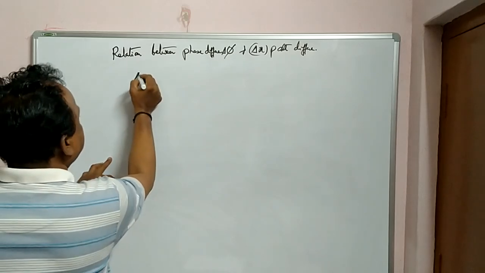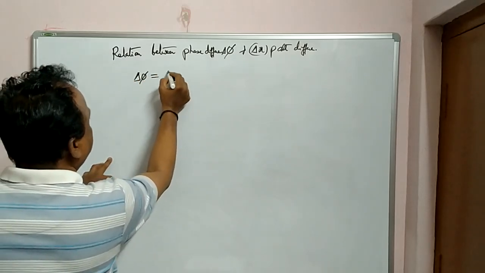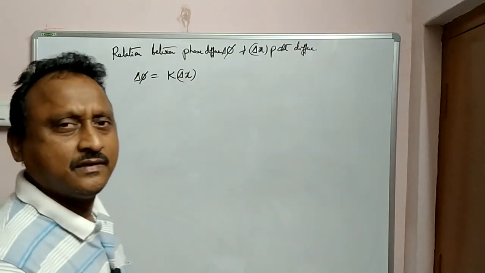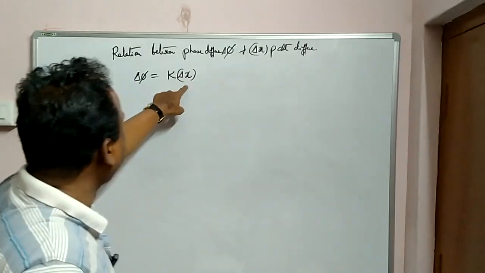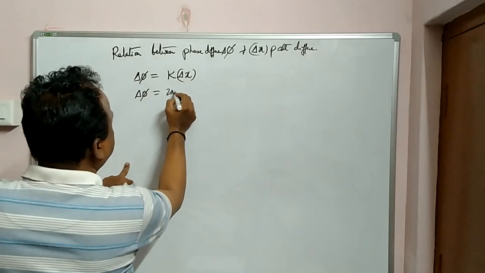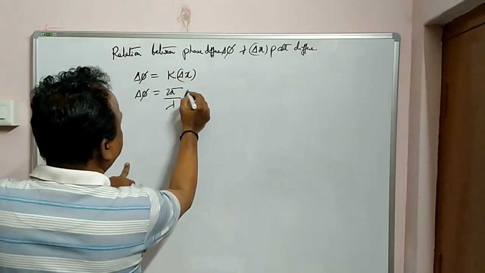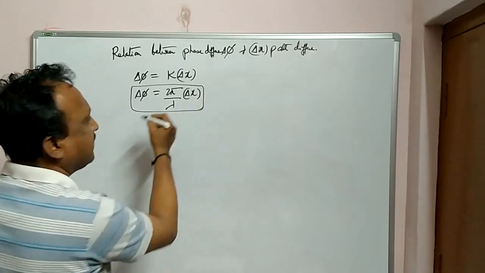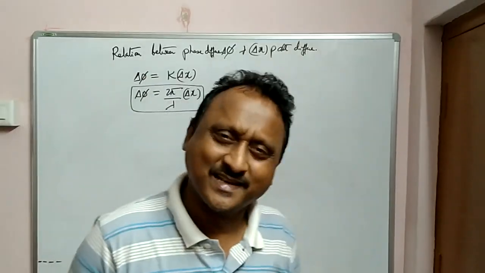So we have the relation delta phi is equal to k into delta x. Delta phi is equal to k into delta x, or delta phi is equal to, what is k? 2 pi by lambda into delta x. This is a very important formula. You have to note it down for numericals.